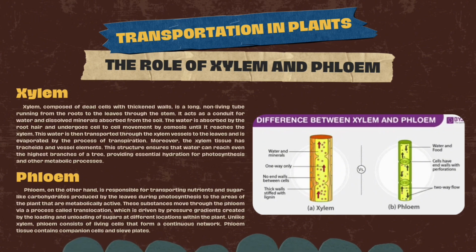These substances move through the phloem via a process called translocation, which is driven by pressure gradients created by the loading and unloading of sugars at different locations within the plant. Unlike xylem, phloem consists of living cells that form a continuous network. Phloem tissue contains companion cells and sieve plates.